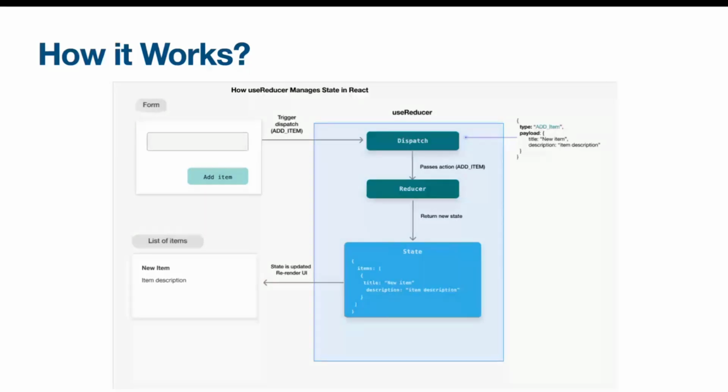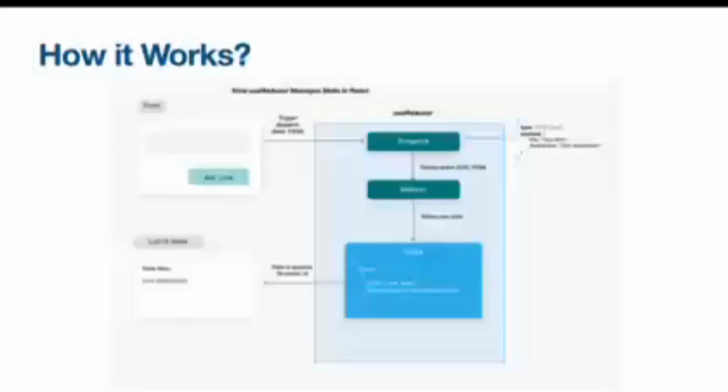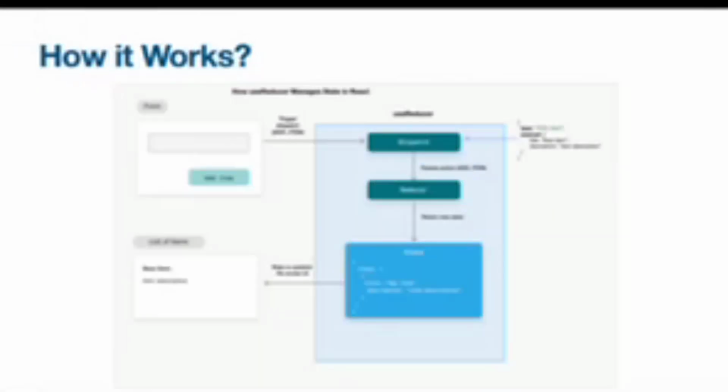The reducer will create a new copy of the state, make the changes which we requested, and return the new state. So it's not a mutable change. We create a new copy of the state, and this update will force the app to be re-rendered on the UI.